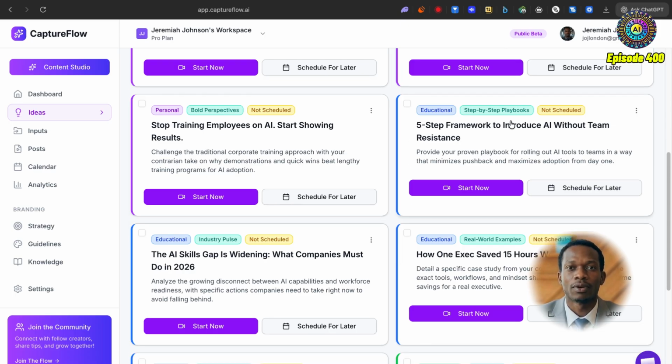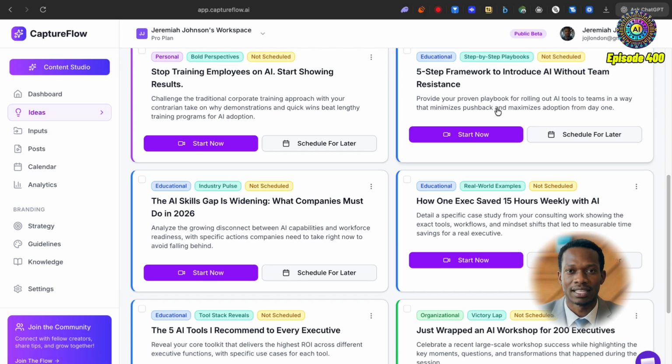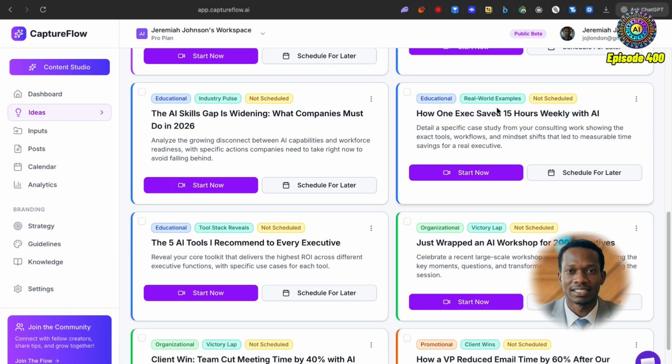We've got a 5-step framework to introduce AI without team resistance. Very important. I'm actually very keen to look at this and see what it actually says inside there. And then we've got the AI skills gap is widening, what companies must do in 2026. This is amazing. This is exactly what I need. I think this is the perfect sort of topics for my articles and potentially even carousels that I'll be creating.